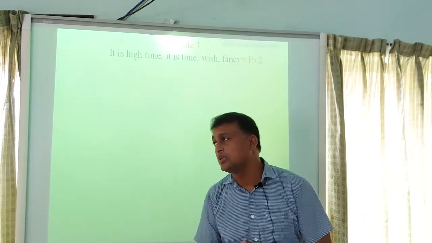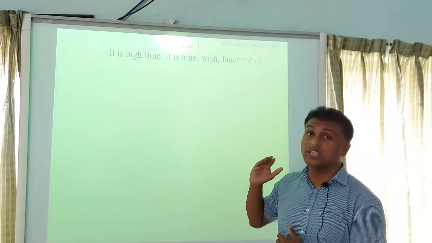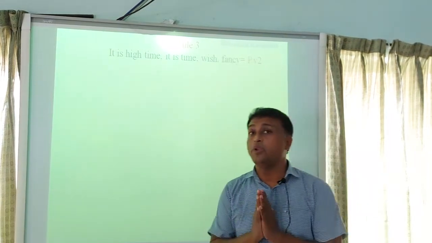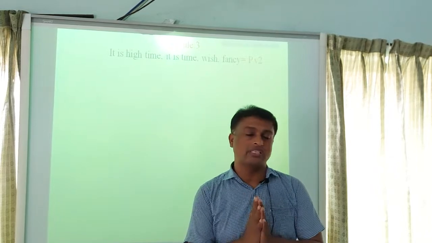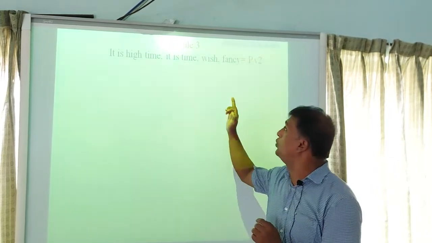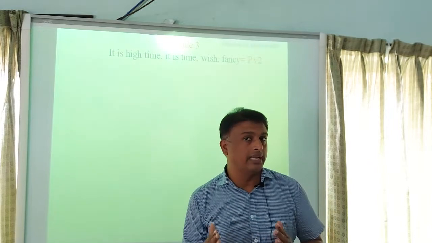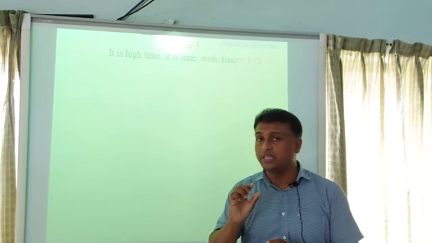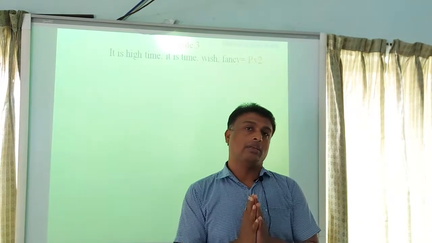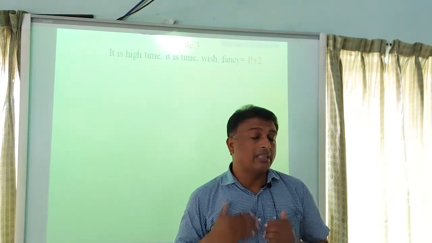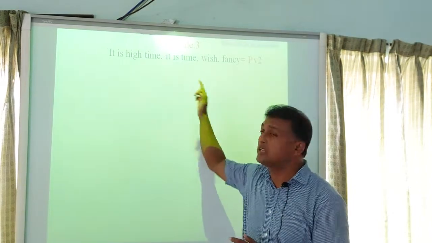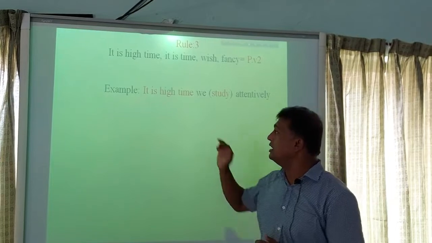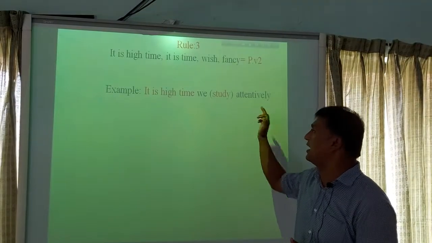Rule 3. Rule 3 is about it is high time, it is time, wish or fancy. If you find it is high time, it is time, subject plus wish, subject plus fancy, then you will have to write principal verb 2 of the main verb. If there is another clause after this clause, look at the first example. It is high time we study attentively.